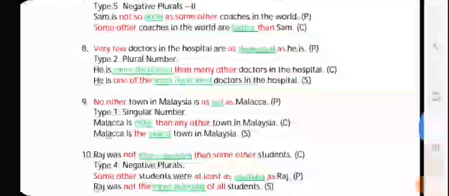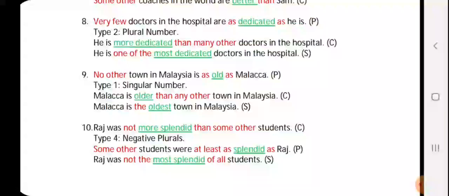You need to remember the rules, students, otherwise it will be difficult for you to solve this degree of comparison mixed type exercise. Okay, this is a mixed type exercise where any sentence from any of the types can come and you have to solve it. So memorize all the rules. So now, very few doctors in the hospital are as dedicated as he is. This is a positive sentence but type 2 because it begins with very few.